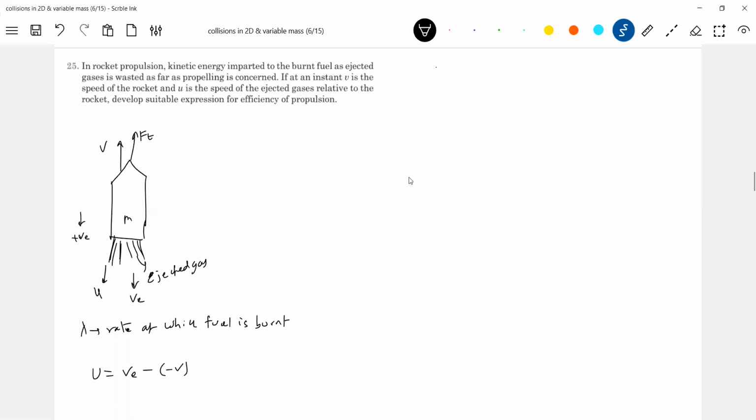The velocity of gas ejected with respect to the rocket is u. The velocity of ejected gas with respect to ground is v, and that of the rocket is this one. So this will be u minus v equal to v. So what is v? Velocity of ejected gas with respect to ground. U is the velocity of ejected gas relative to the rocket. So these are the initial things.